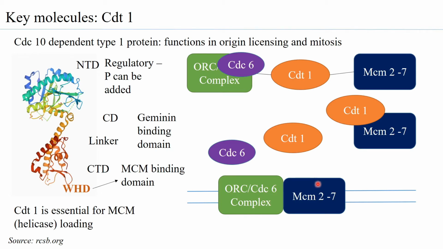And the fourth regulation is that both MCM27 and CDT1 have been observed to be ubiquitinated, and since they are ubiquitinated, they are degraded. So the concentration, the amount of the CDT1 and MCM27 also goes down in the nucleus. So thereby, by all these regulation processes, it is ensured that at a particular origin only one MCM27 complex, or rather the loading of the helicase, happens only once in the entire replication cycle.